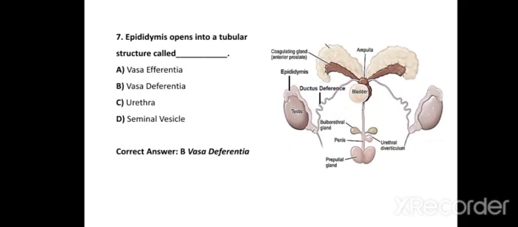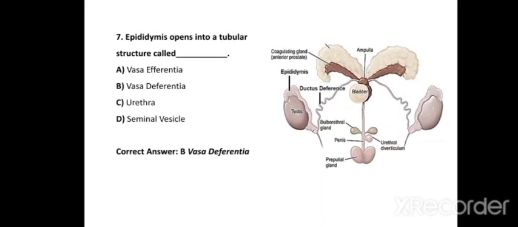Epididymis, which starts from the testis, is a highly convoluted tubule consisting of three parts: head, body, and tail. The tail part of the epididymis opens into a thick-walled tubular structure known as the vasa deferentia. So the correct answer of this question is vasa deferentia or ductus deferens.